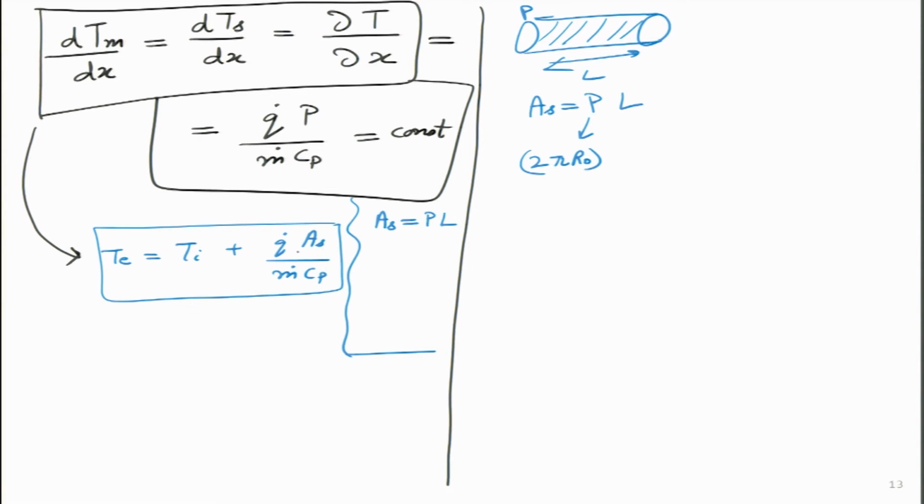Now, instead of writing in terms of L, if I have to define it in terms of x, which means now I want to say that instead of exit temperature, I want to find the mean temperature at point x, then I will write it in this form: q dot, instead of As, there it will become p into x. So, instead of length, I will change it with x.